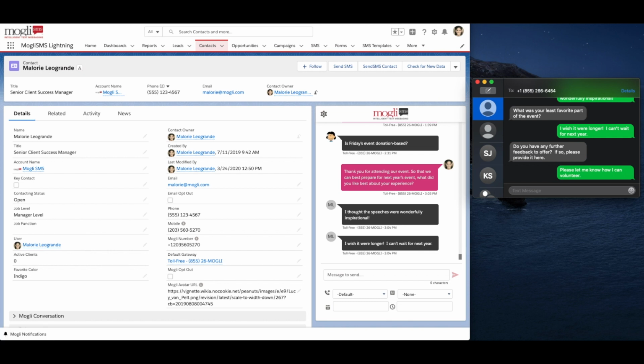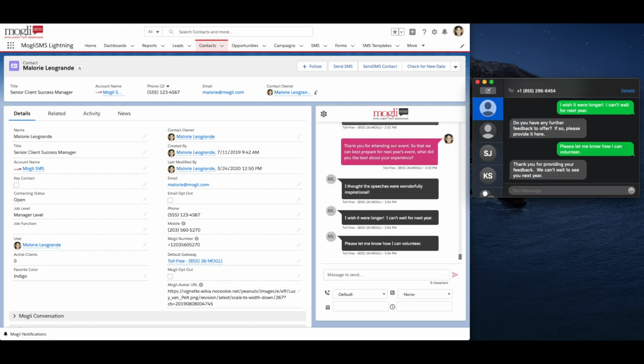So as we can see, Mogli is receiving these responses and engaging. We actually just got our last question here. So where does all of this information live inside of Salesforce? It lives within a record we call a form.